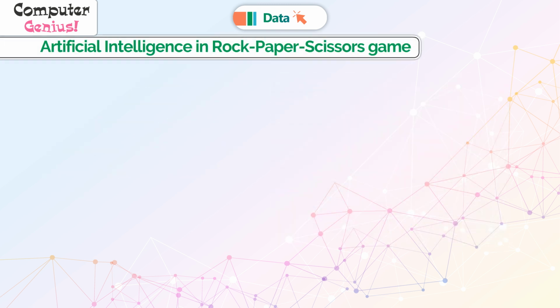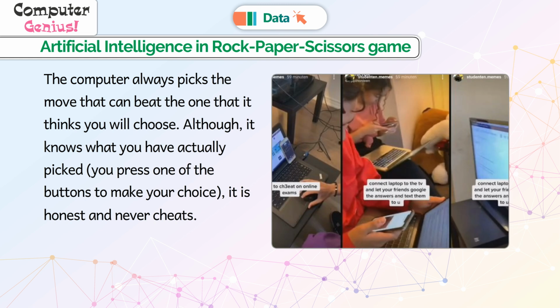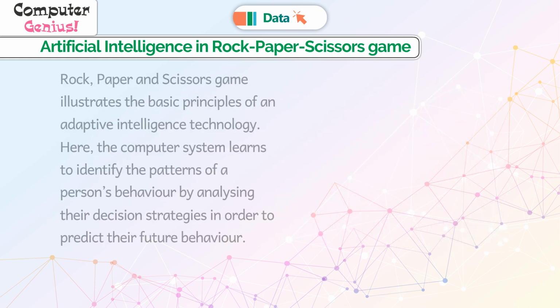Artificial intelligence in rock, paper, scissors game. The computer keeps track of the conditional probabilities of you picking each of the 3 moves based on the move you picked last. The computer always picks the move that can beat the one that it thinks you will choose. Although it knows what you have actually picked, you press one of the buttons to make your choice. It is honest and never cheats.